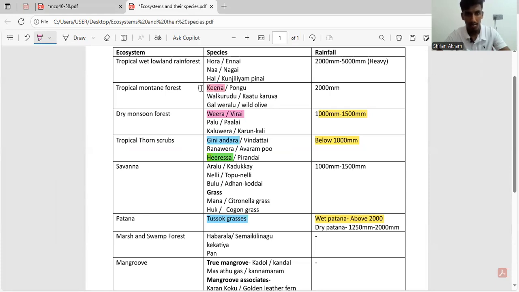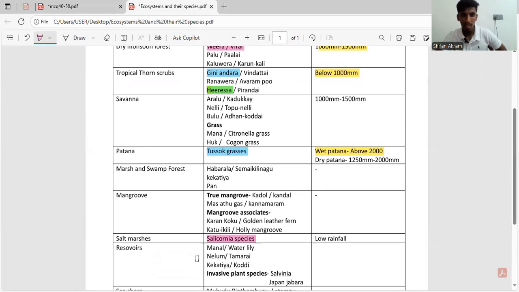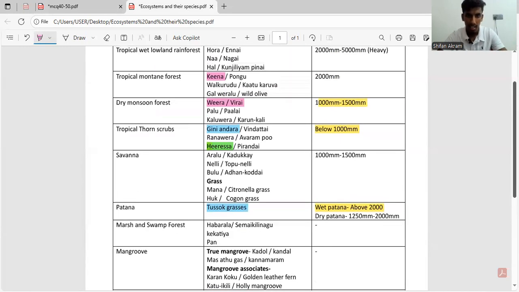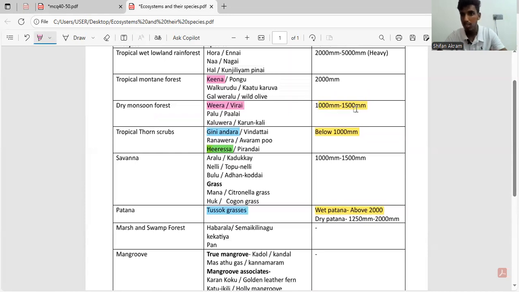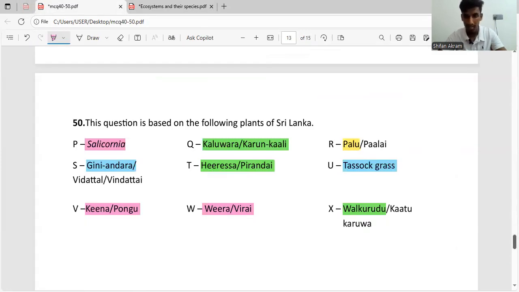Siliconia has low rainfall, probably below 1000 millimeters, right? Then we have Veera at 1000 to 1500. Then we have Keena at 2000 millimeters. So again, D is also correct.